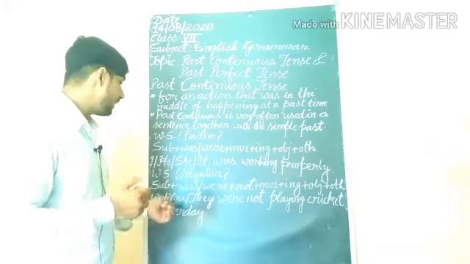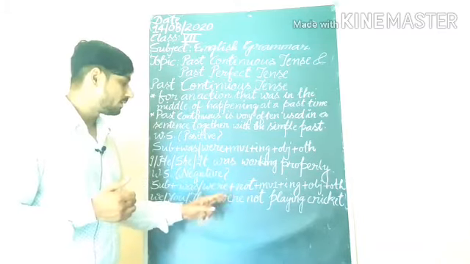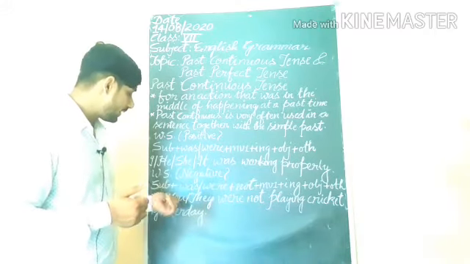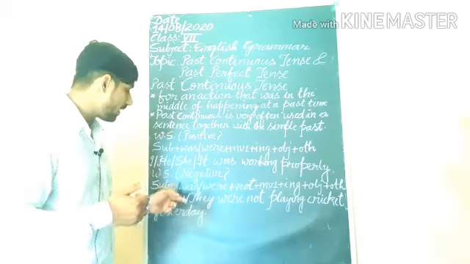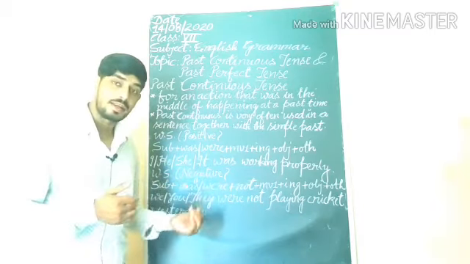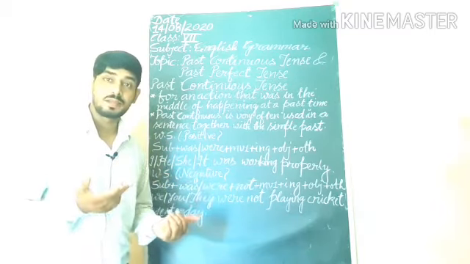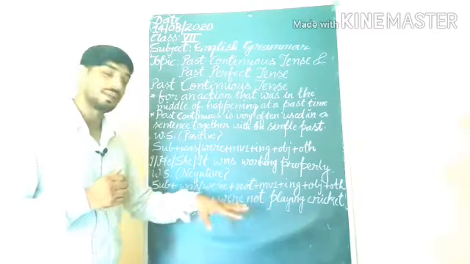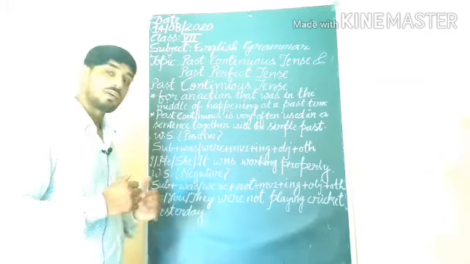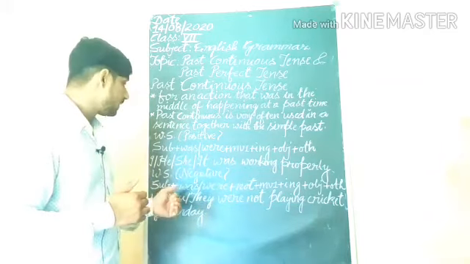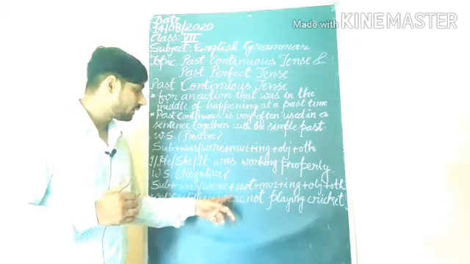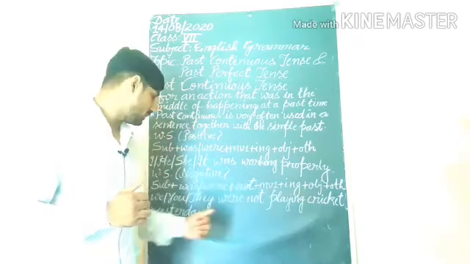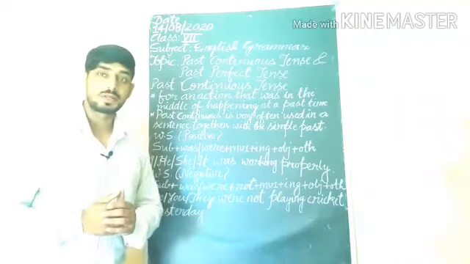So look here, we, you, they were not playing cricket yesterday. Subject is what here? You can select from these we, you, they, or you can select any name. The names will be in plural. Suppose maybe two names, Mohan and Sohan, were not playing cricket. Understand? For plural nouns, afterward we are selecting were, not, main verb first form plus ing, object cricket, and other. So I hope that you are getting these things.